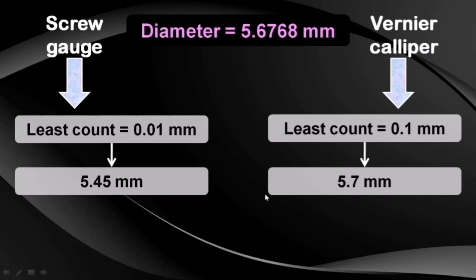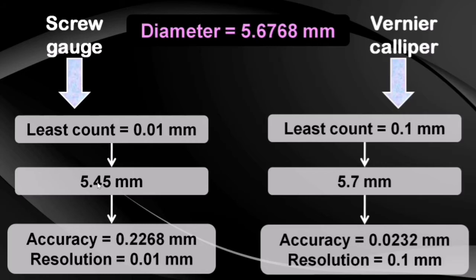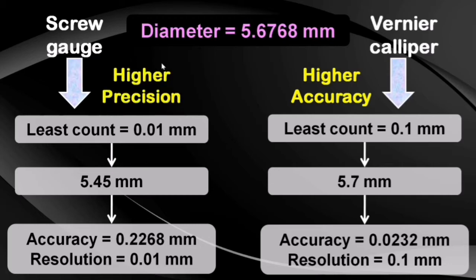Now if you want to find the accuracy, what do you have to do? Subtract the measured value from the true value. If you do that and compare, you can easily see that the difference is less in case of the vernier. So obviously a vernier caliper in this case has a higher accuracy. But at the same time, the resolution in case of a screw gauge is lower, meaning more decimal places. So a screw gauge will have higher precision.